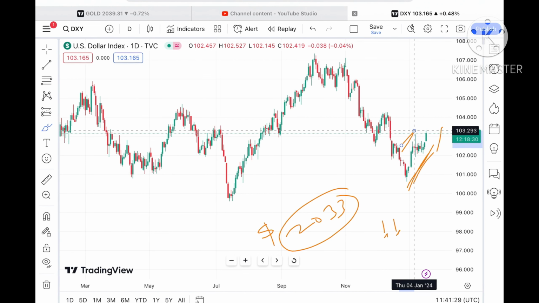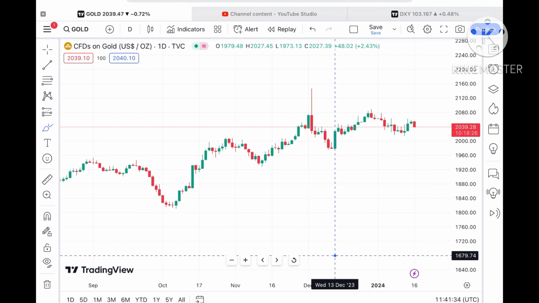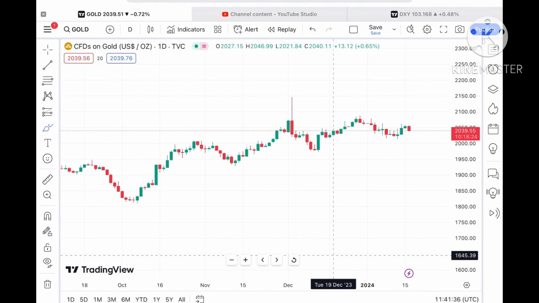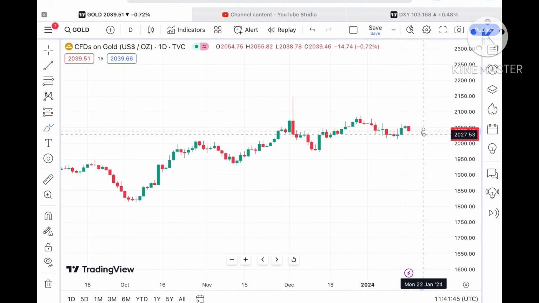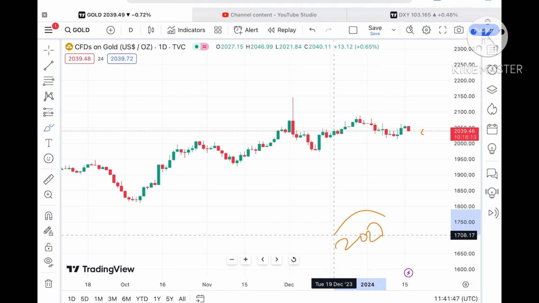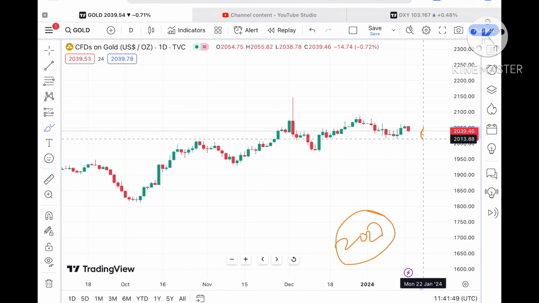Okay, now we can see there is a continuous upside in the DXY, the dollar index, so we can see a probability of going further upside. And now let's see the dollar chart. Suppose the price didn't sustain, we can see it can move further down, and yes, it can go towards a level of around $27.